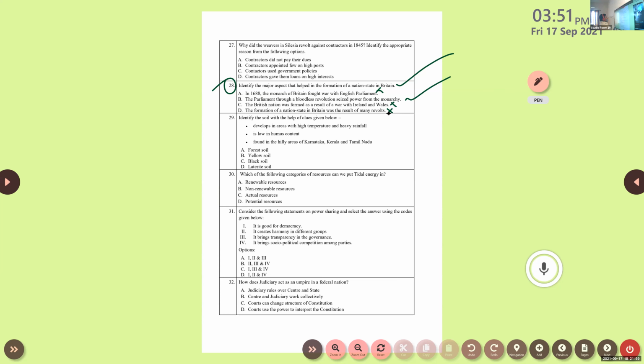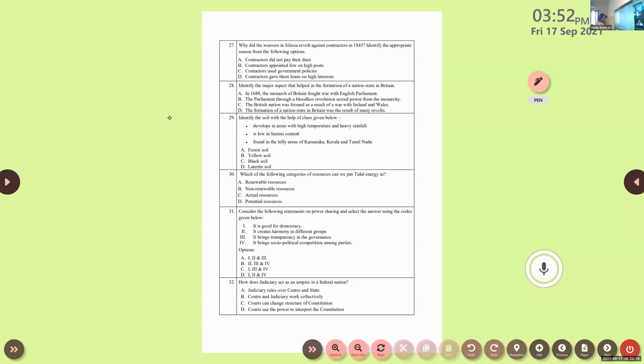So the answer is option B, the Parliament through a bloodless revolution. The formation of Britain is basically termed as the bloodless revolution. No other revolutions. It is termed as the bloodless revolution that seized the power from the monarchy. So the answer to 28 is option B.